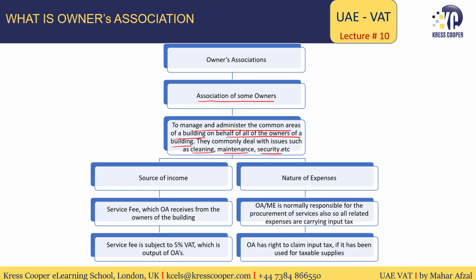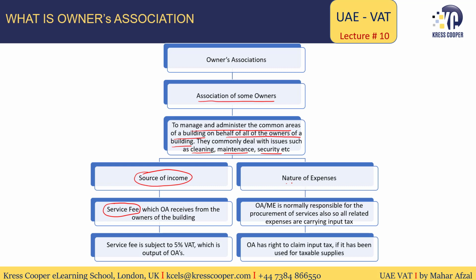What is the source of income of the owners association and what is the nature of expense? The source of income of the owners association is the service fee, because this owners association will issue invoices in the name of the owners of the building and will collect money from the owners of the building. This amount, whatever the owners association is collecting from the owner, is called service fee. It will be the major source of income for the owners association.